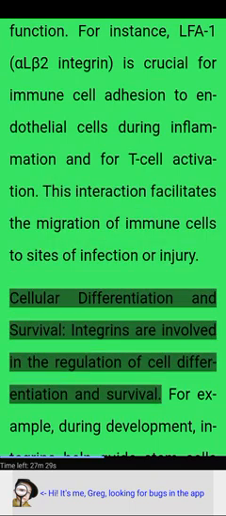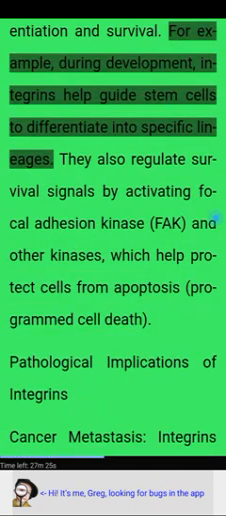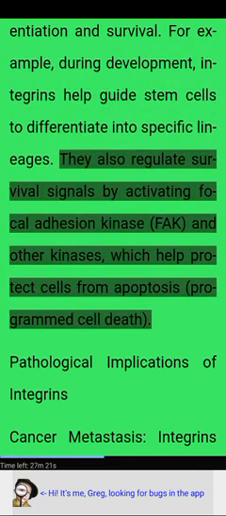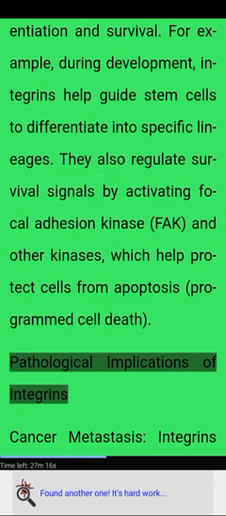Cellular differentiation and survival. Integrins are involved in the regulation of cell differentiation and survival. For example, during development, integrins help guide stem cells to differentiate into specific lineages. They also regulate survival signals by activating focal adhesion kinase, FAK, and other kinases, which help protect cells from apoptosis, programmed cell death.